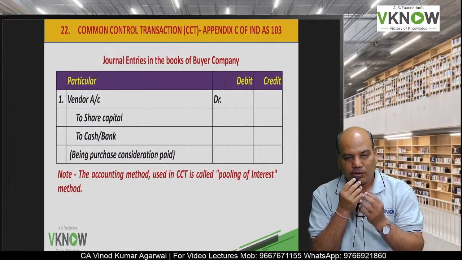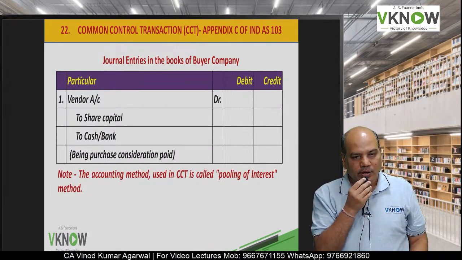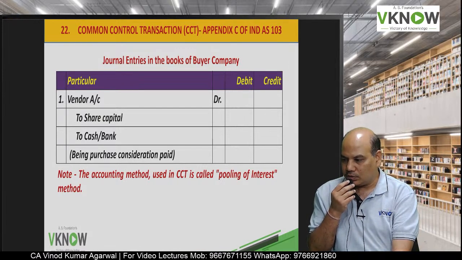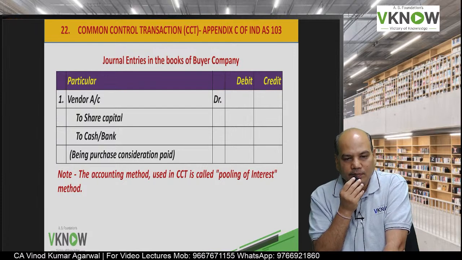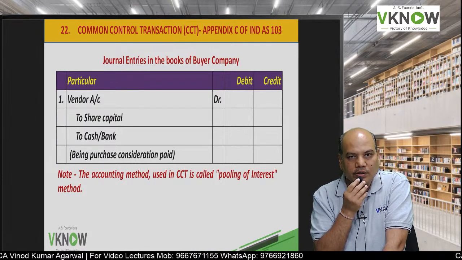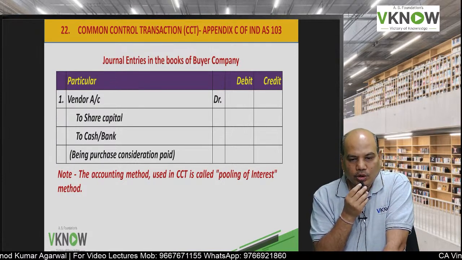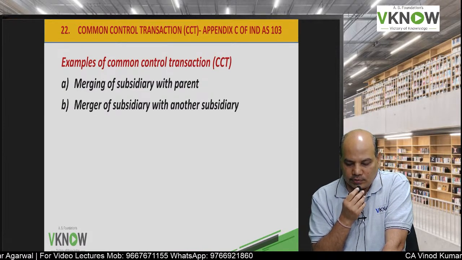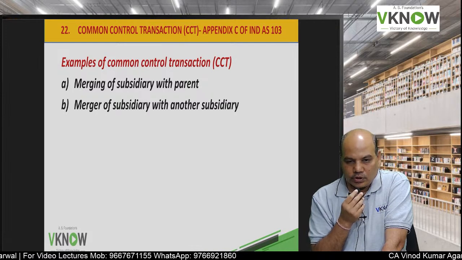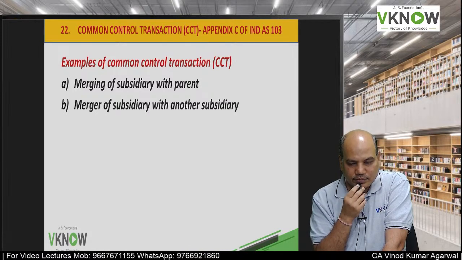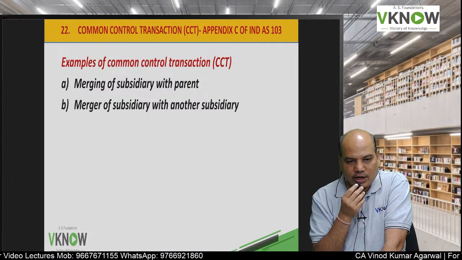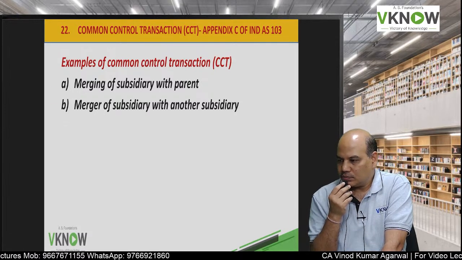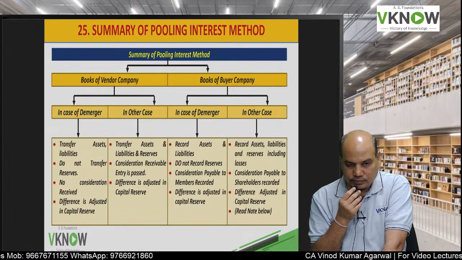And then you will make payment to the vendor. The entry will be vendor account debit to share capital account to cash or bank account. This method of accounting in common control transaction is called pooling of interest method. An example of common control transaction: merging of subsidiary with the parent. And the second example, which I had given you, is merging of one subsidiary with another subsidiary.